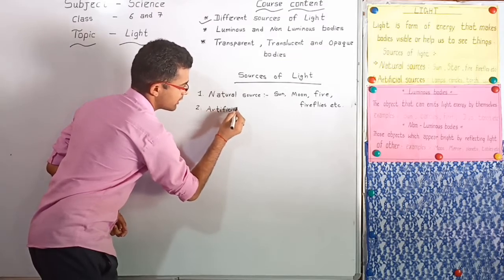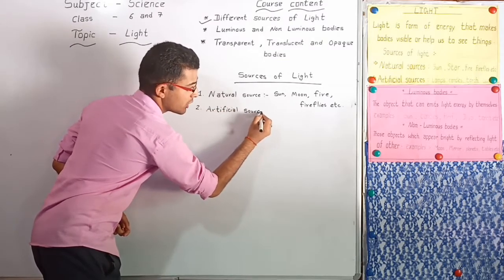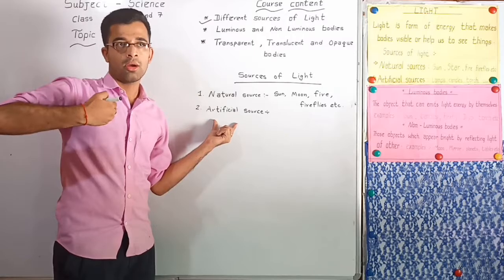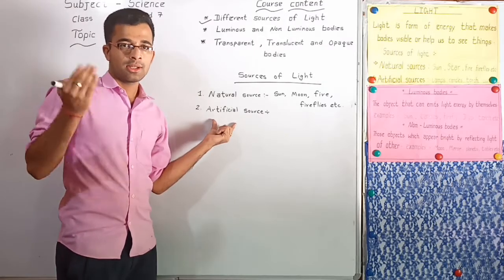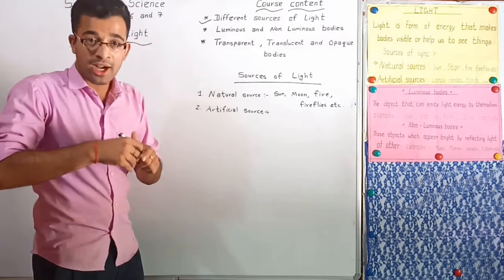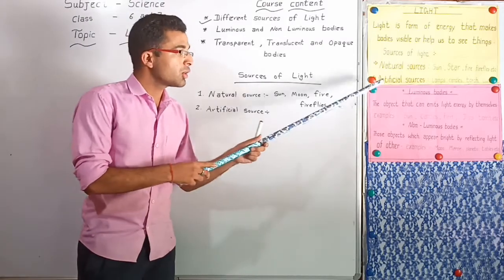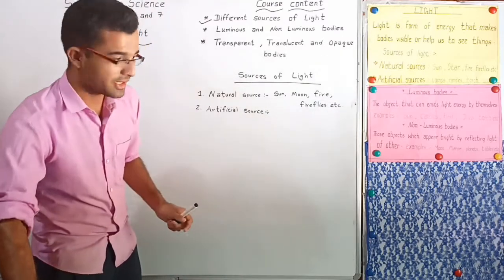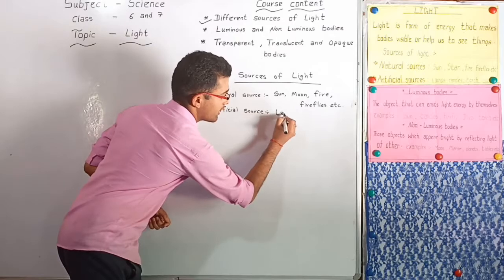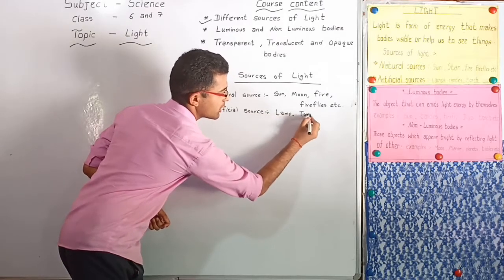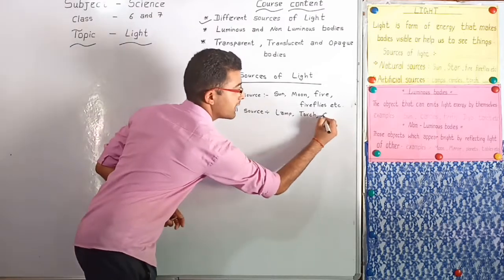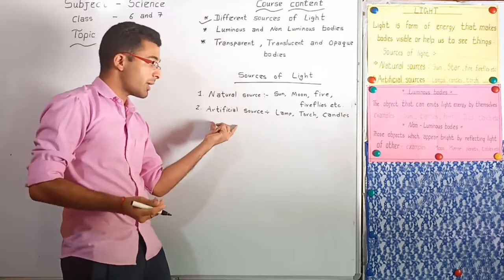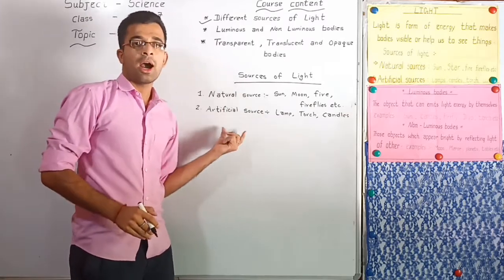Artificial source. Artificial means those sources of light that are made by human beings. This is made by human beings, so they are called artificial sources of light. Okay students, look at the chart. There are different types of examples for artificial sources. I am going to write here. First example is lamp, like a torch, like a candle. These are all examples that are made by human beings, so they are called artificial sources of light.